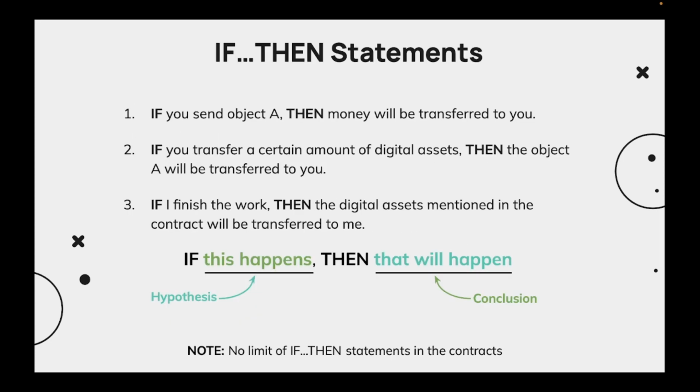So more precisely, you can say if you send object A, then money will be transferred to you, and if you transfer a certain amount of digital asset, then the object will be transferred to you. So it is like interconnected if-then conditions. If both are fulfilled, then and only then the money would be transferred and the object would be received, and vice versa. If I finish the work, the digital assets mentioned in the contract will be transferred.